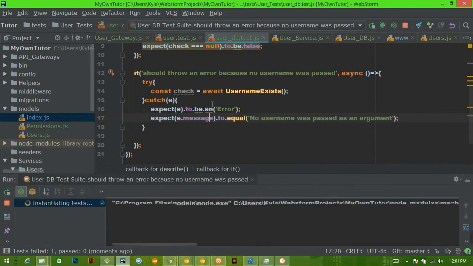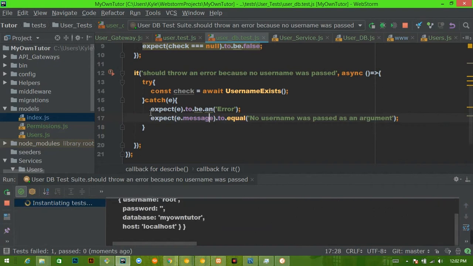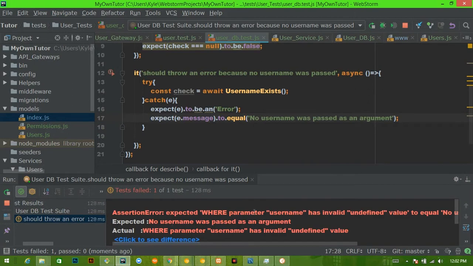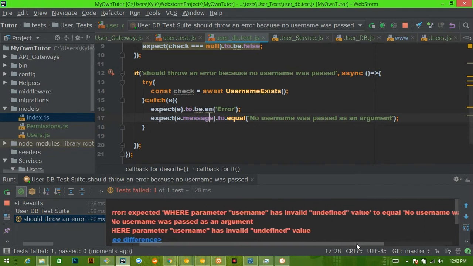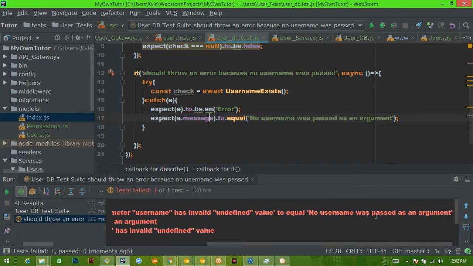Now we'll run it again. And again, it should fail. All right. So assertion error, expected where parameter username has undefined value does not equal no username was passed as an argument. So let's copy this string, no username was passed as an argument.